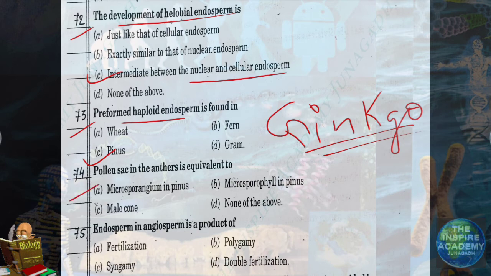Question number 74. Pollen sac in the anthers is equivalent to microsporangium in Pinus. Pollen sac is also called microsporangium.